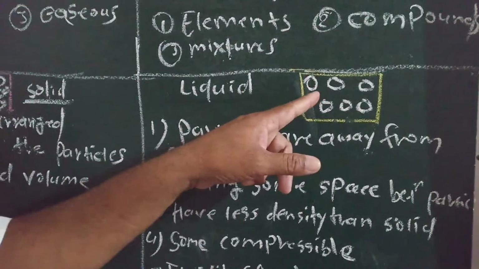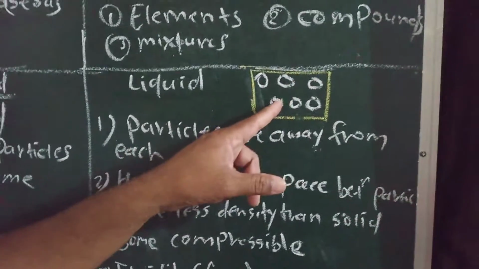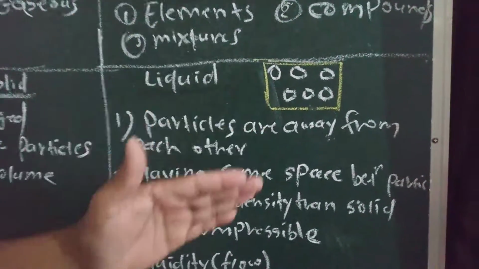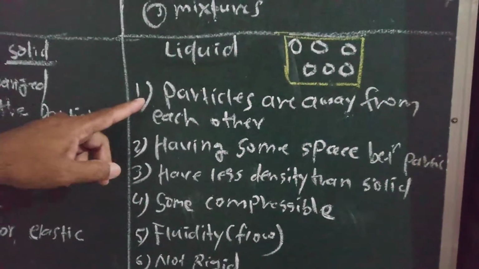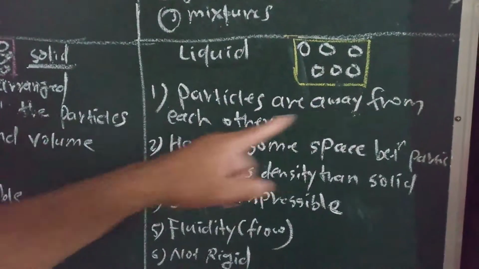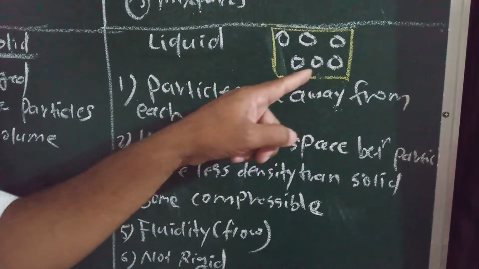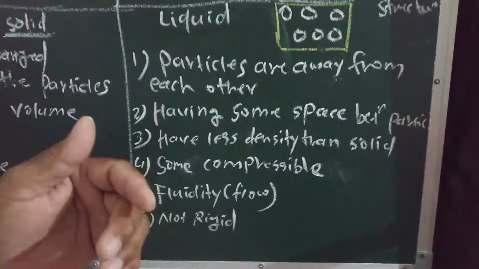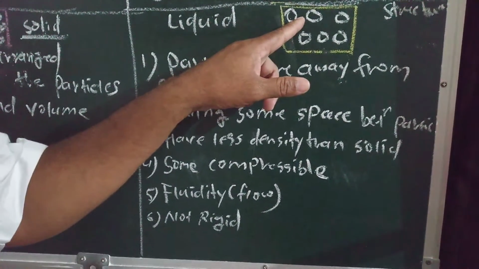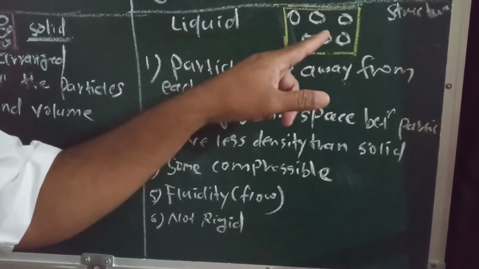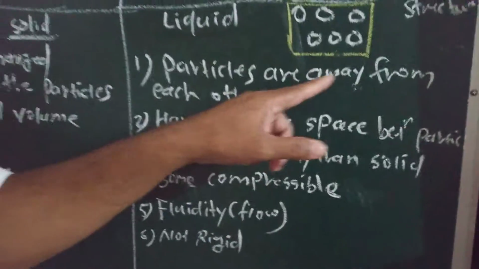Observe, students, observe this. The atoms in this liquid state are not near, they are apart from each other. So, from this, we conclude the characteristics as follows. First, particles are away from each other. See how these particles or atoms are arranged in the liquid state. The particles are not connected to each other, they are apart from each other. From this we can write the property as: particles are away from each other.